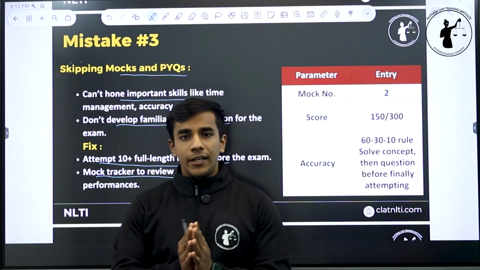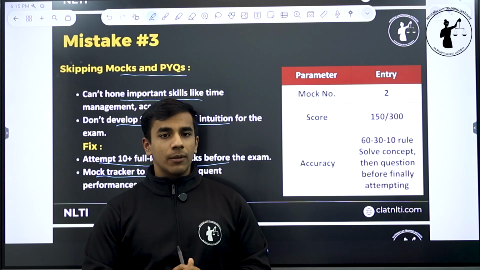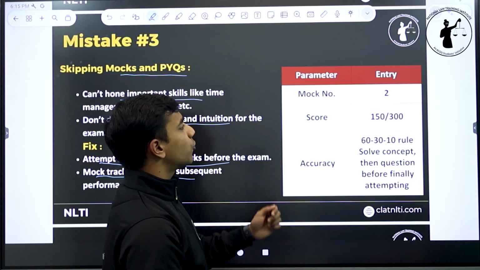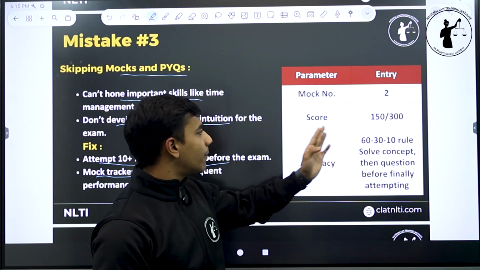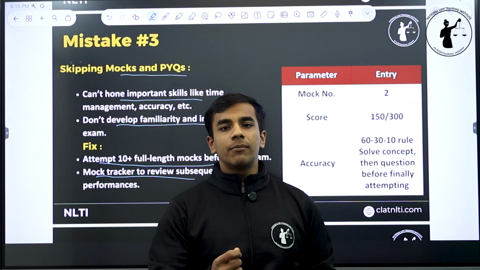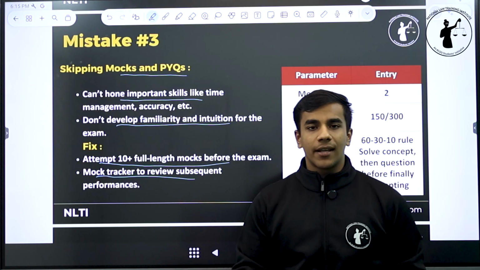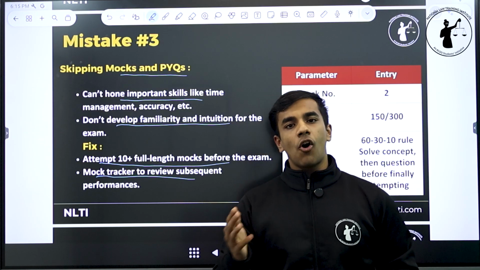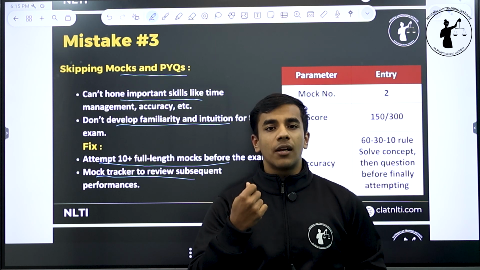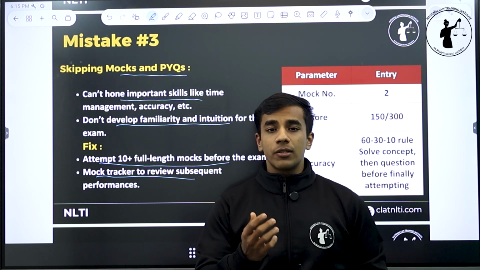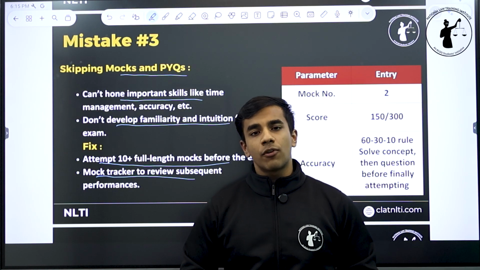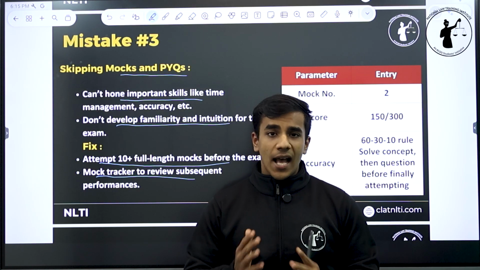So make it a point that you solve at least 10 mocks before the paper, and also analyze all your mocks and keep a tracker. So this is how a tracker could look like. Mock number 2 for example, your score out of 300, and what was your accuracy or your takeaway from the paper. Sometime you might lack in English, sometime you might lack in computers, sometime you might lack in GK or maths. So it is very important that you keep a track of all your mistakes so that you don't repeat the same mistakes over and over again, because if you're repeating the same mistakes over and over again, that means you're not learning anything from the mock, and your attempt of a mock is as good as nothing.